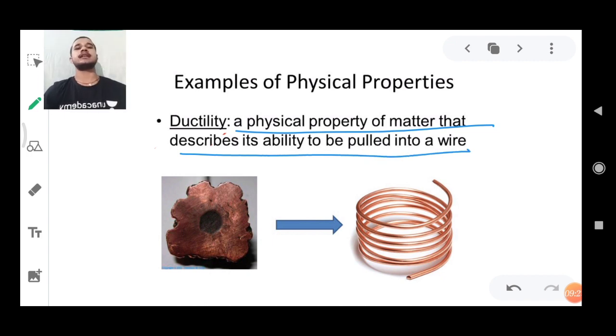Okay, like an example we can say that we take a heap of copper. If we take this much copper in a heap, and then start hitting it with a hammer or some technique or mechanism, like in factories, then they draw out thin wires from it. They draw it in the form of thin wires. So that is again a physical property of a metal. Only metals can be drawn. Have you ever seen a plastic wire?